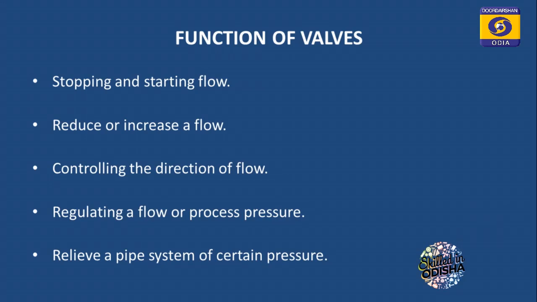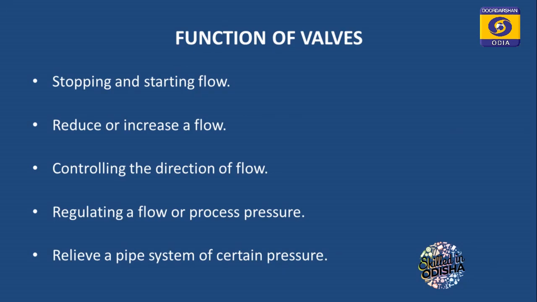The third point is controlling the direction of flow. The valves control the entire fluid flow direction in the piping system. When the pump starts and we have to supply water to different colonies, the operator uses different valves.